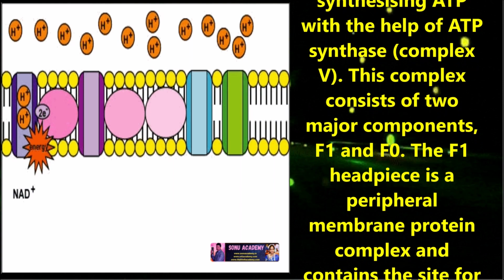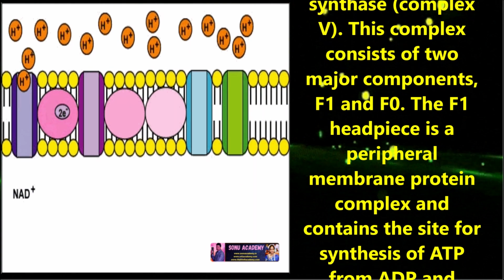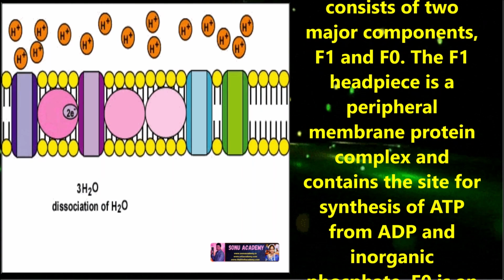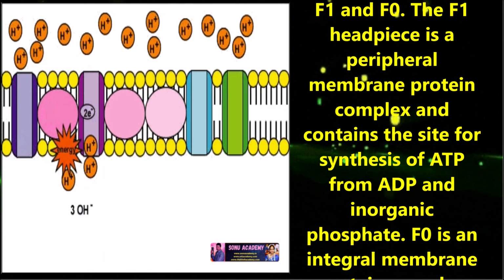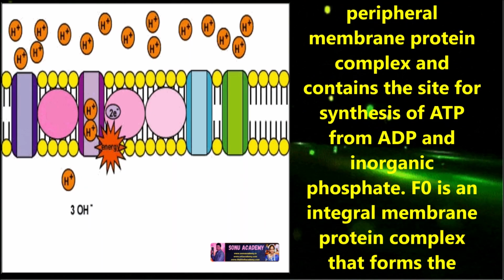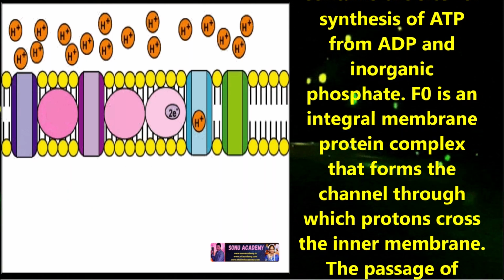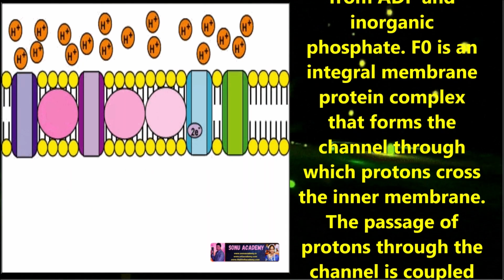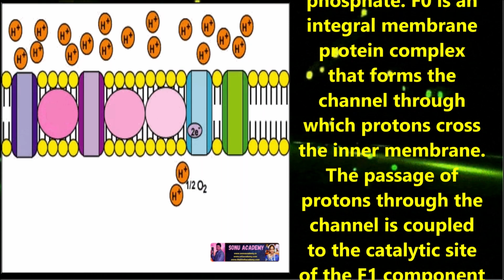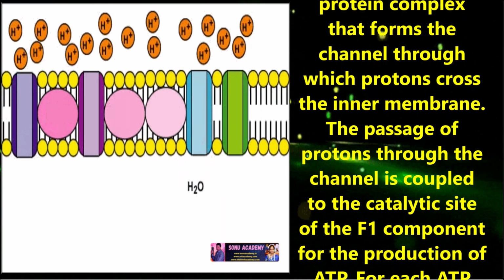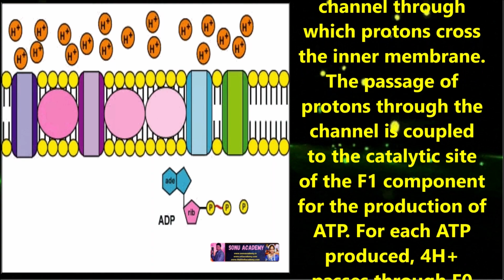This complex consists of two major components, F1 and F0. The F1 head piece is a peripheral membrane protein complex and contains the site for synthesis of ATP from ADP and inorganic phosphate.